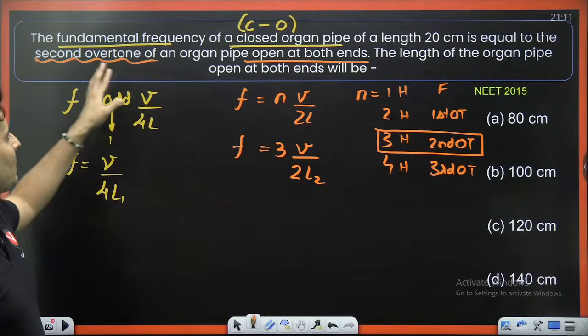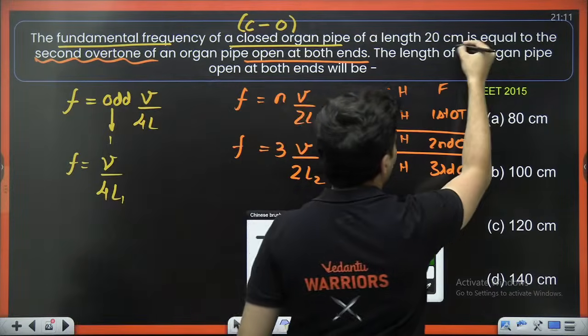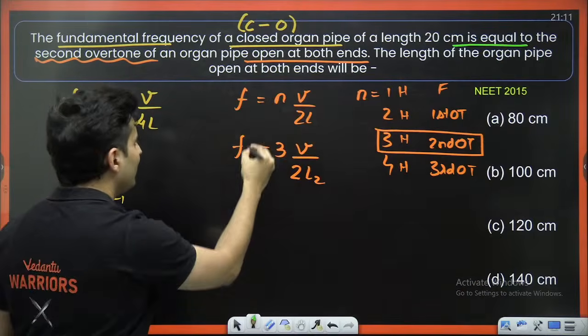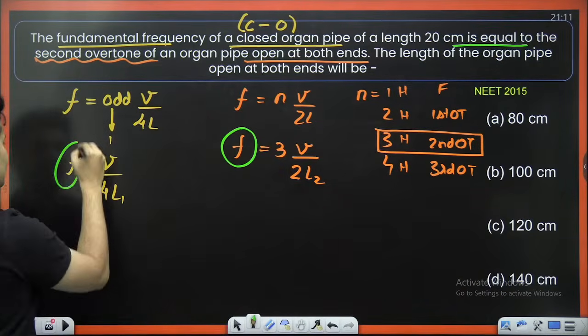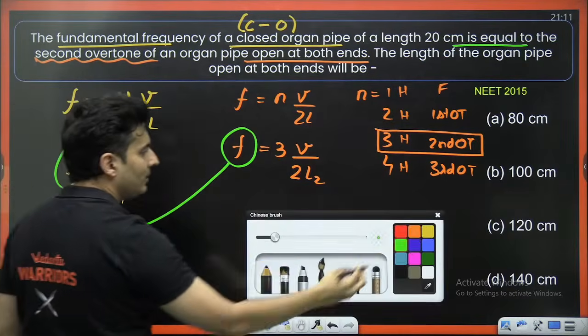The question clearly mentions that the frequencies are equal, so this and this will be equal.